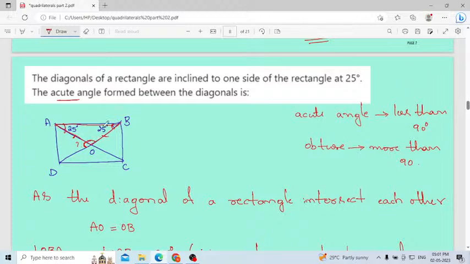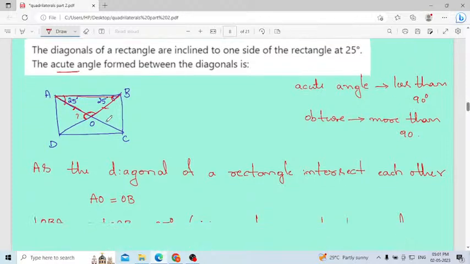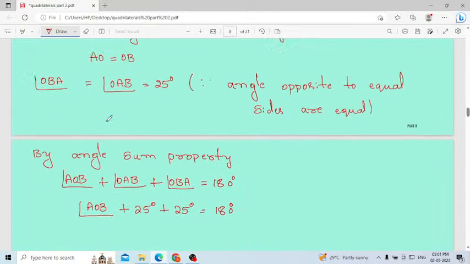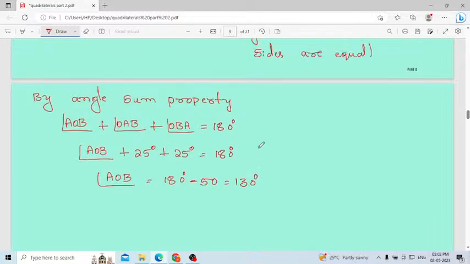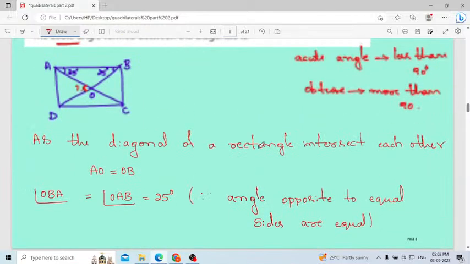I have to find angle AOB, so according to the angle sum property, angle AOB will be 180 degrees minus 50 degrees, which is 130 degrees.